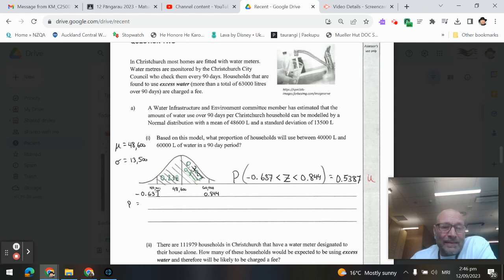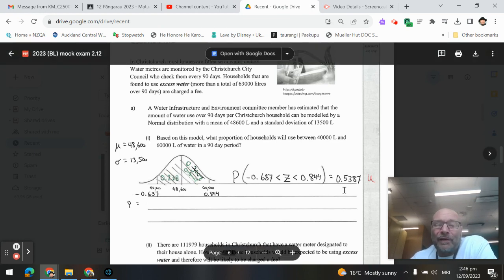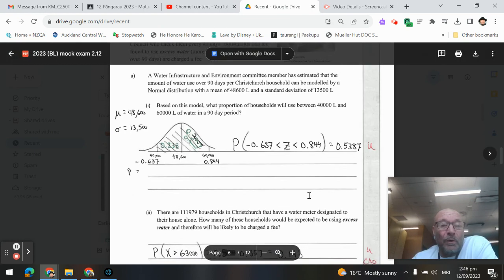Looking up those in the table, we can see that a 0.637 Z value has a 0.238 probability, and a Z value of 0.844 has a probability of 0.3007. Because we want both of those, we add those together, and we get 0.5387 for your achieved mark.